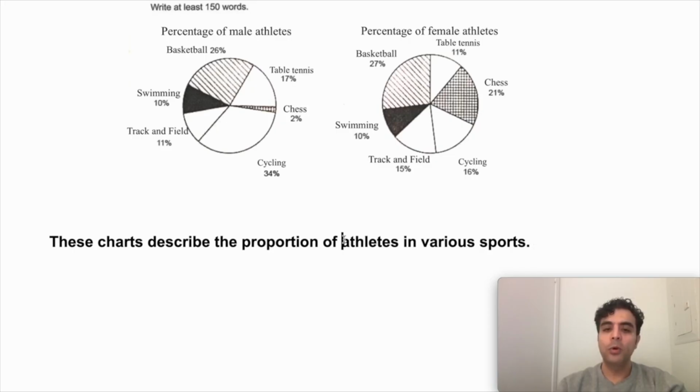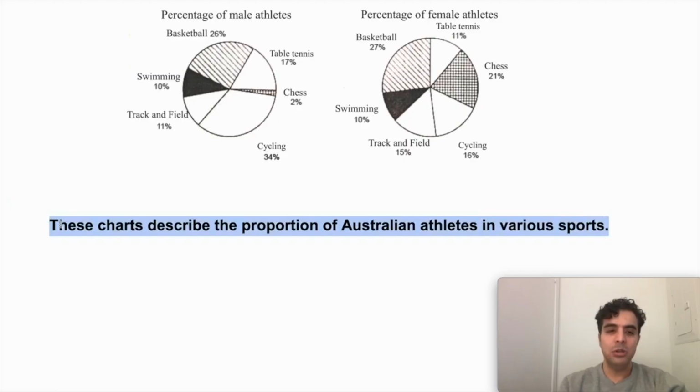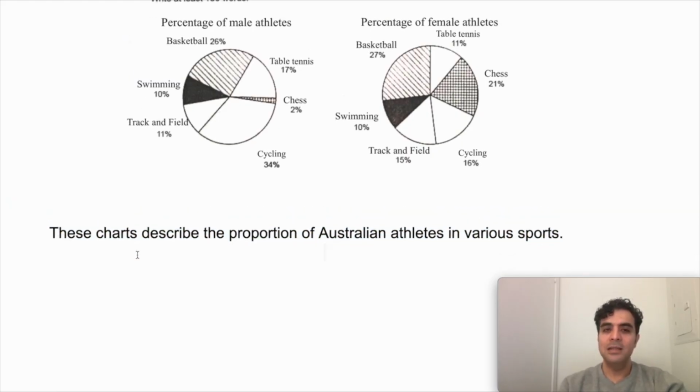So the proportion of, let's add it here, Australian athletes in various sports, right? Or sporting categories maybe, but essentially this is the paraphrased sentence that I have.